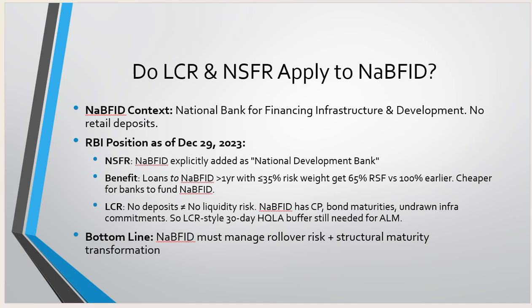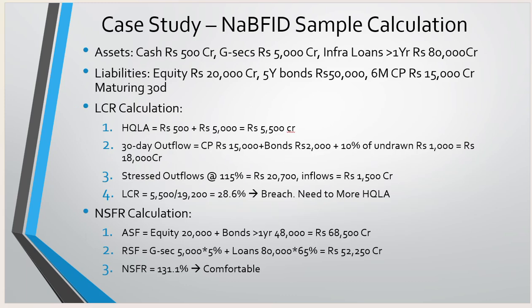You just need to understand that asset liability management is a management technique where the bank manages its asset portfolio and its liability portfolio. So the bottom line is that NaBFID must manage rollover risks and structural maturity transformation for its profits. Let's discuss, as we again discuss one case study, where we can understand and simplify the calculations of the liquidity coverage ratio and the net stable funding ratio.